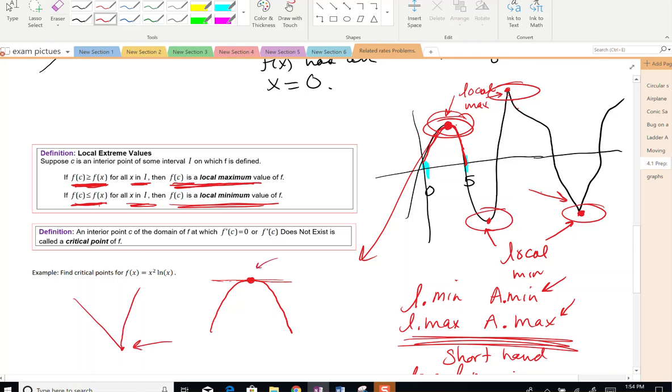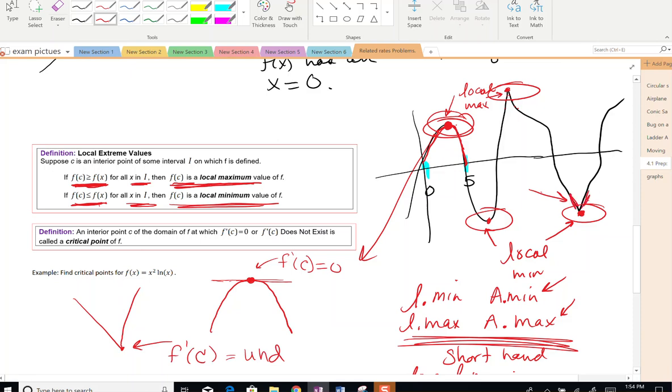So right here, f prime of c is equal to 0, and right here, f prime of c is undefined.